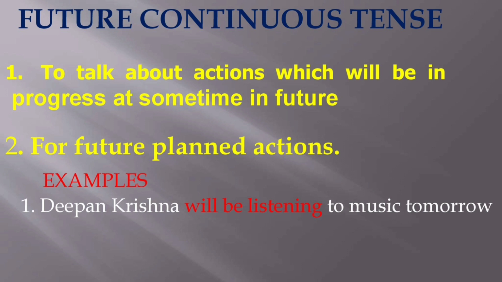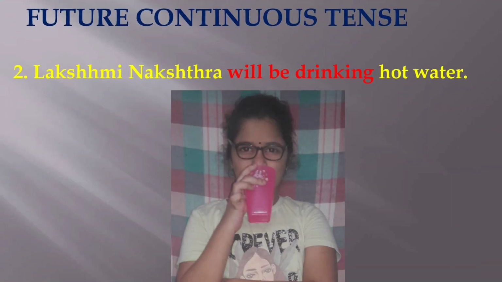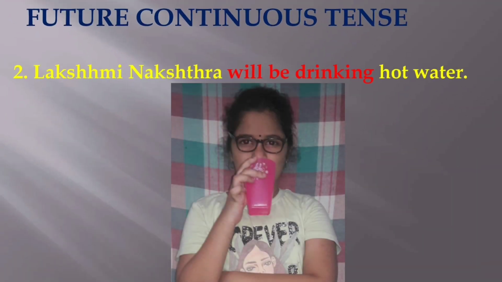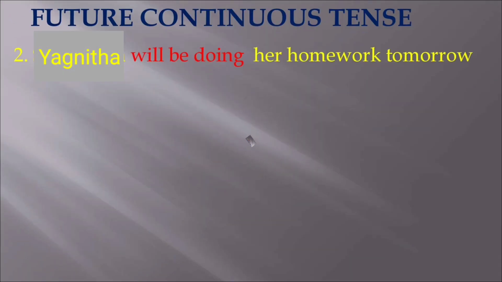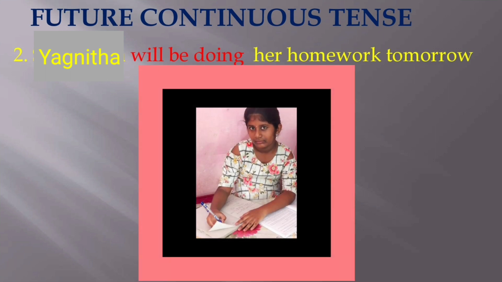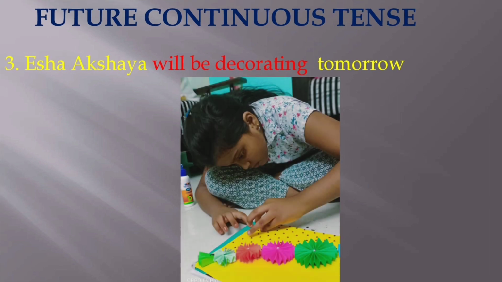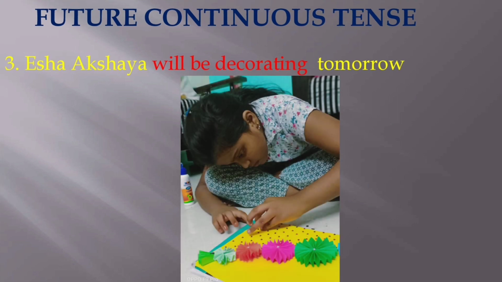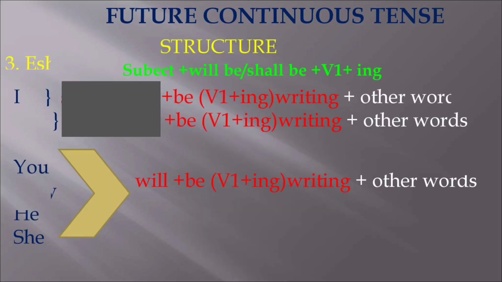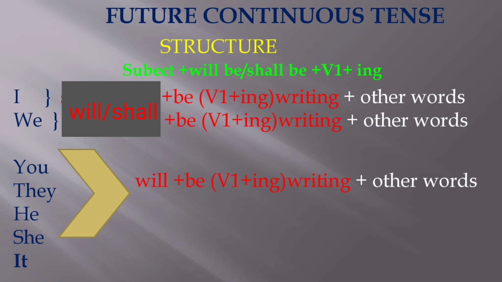Let us see examples. Deep and Krishna will be listening to music tomorrow. Lakshmi Nakshatra will be drinking hot water. Yagnita will be doing her homework tomorrow. Isha Akshaya will be decorating tomorrow. Let us see the structure of the future continuous tense.